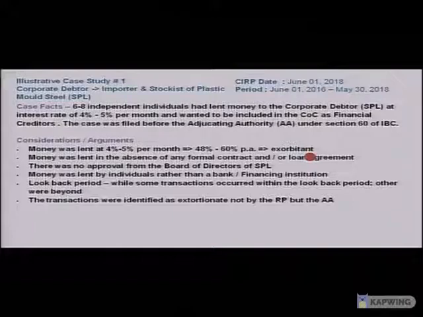All the three conditions having been met, the appellate tribunal noted that the transactions that had occurred within the 2-year period or the look-back period would be classified as extortionate credit transactions under Section 50 and hence were declared null and void. It may be noted here that while the appellate tribunal could not declare the transactions prior to June 2016 as extortionate credit transactions, it did declare them as unconscionable, and only the interest portion was disallowed. The entire transaction was not set aside.